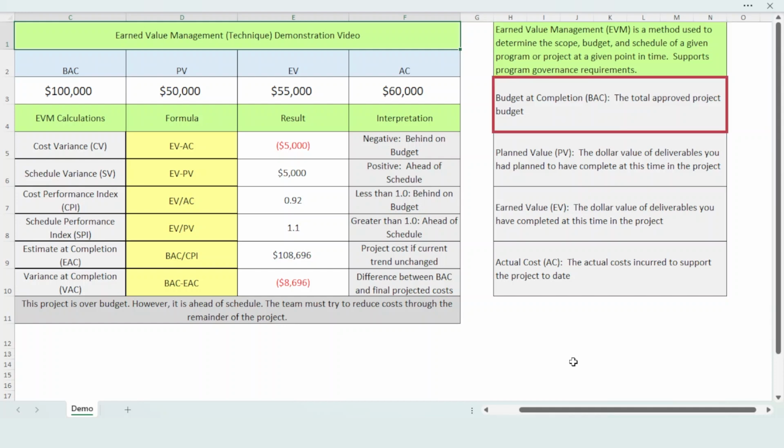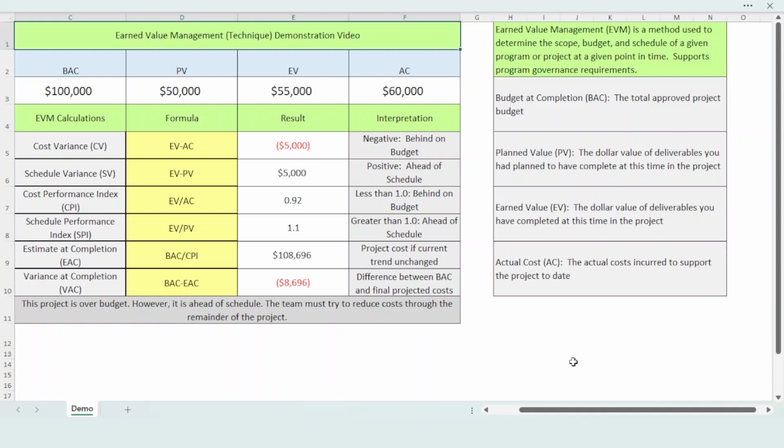Budget at completion is BAC. This is the total approved project budget. PV stands for planned value. This is the dollar value of deliverables you had planned to have complete at this time in the project. EV reflects earned value. This is the dollar value of deliverables you have completed at this time in the project. And finally, AC stands for actual costs. These are the actual costs incurred to support the project to date.